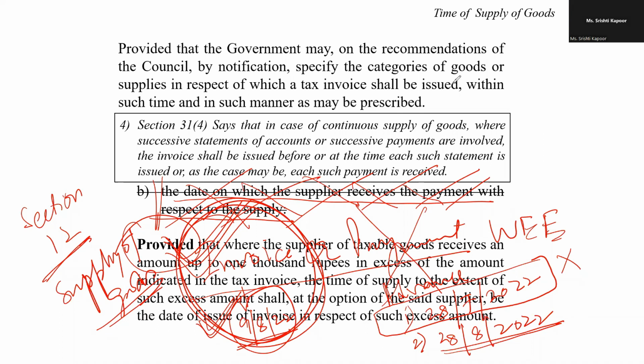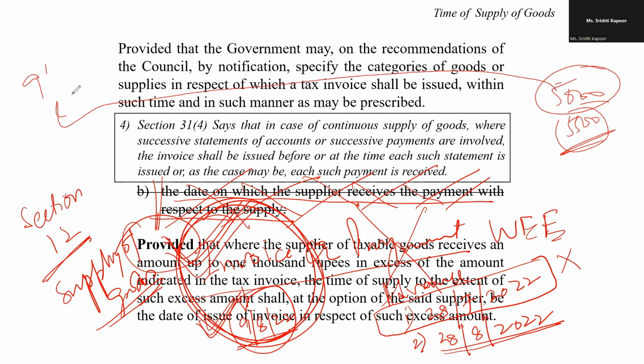Say, for example, you raised the invoice of 5,000 rupees on the 9th of August, but actually you received 5,500 rupees, that is 500 rupees extra, because of one reason or the other.